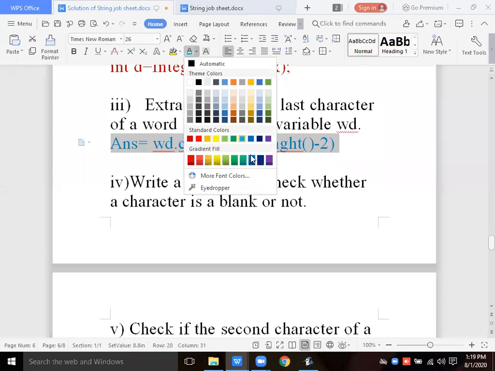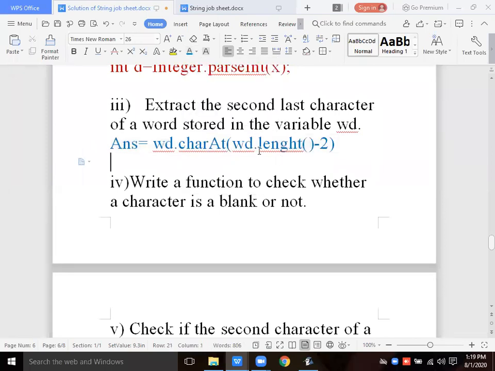WD.length is there first of all, so whatever is stored in WD, its length will be calculated. Then this length minus 2. Suppose hello is stored, HELLO, length 5. The second last is what? 5 minus 2 is 3, so 0, 1, 2, 3. That means the second last, because the index starts from 0.